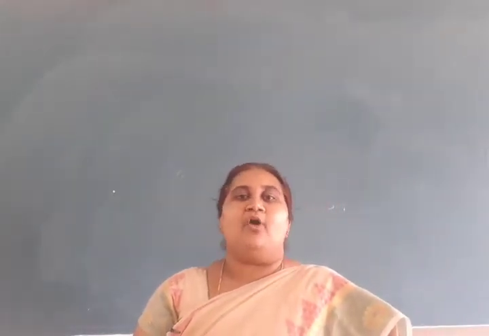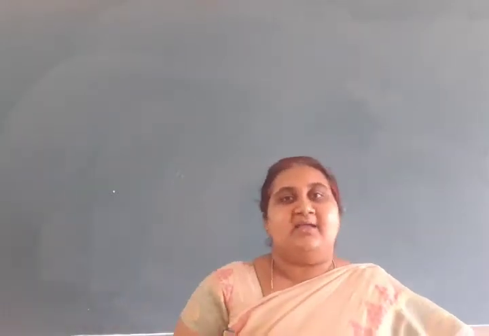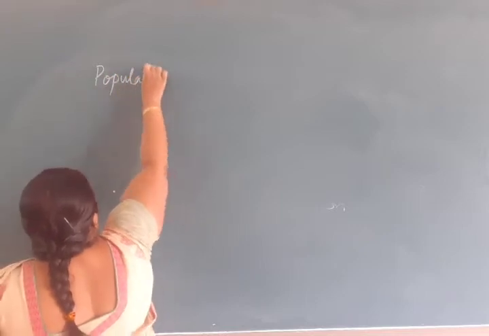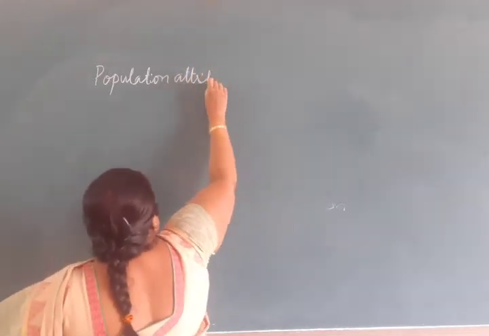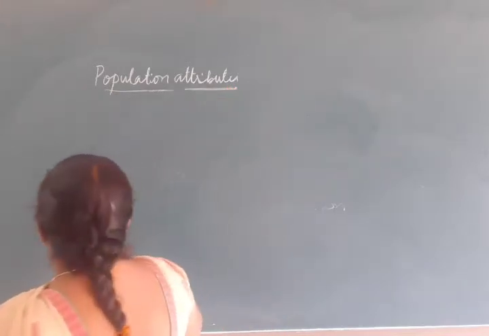A group of similar individuals is called a population, or a group of individuals of one species is called a population. An individual organism does not have special characteristic features, whereas in a population we can assign some characteristic features, and those characteristic features of a population we call population attributes.